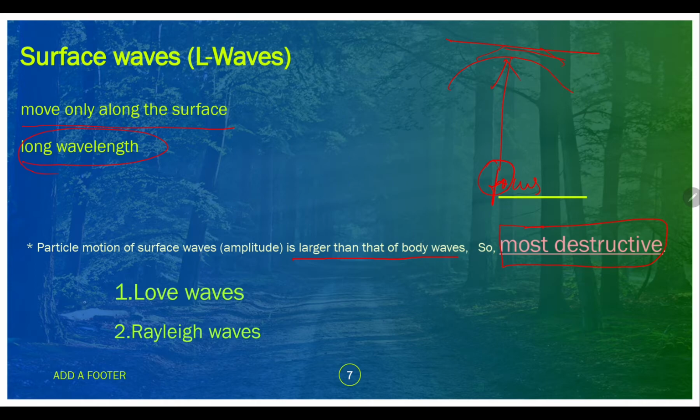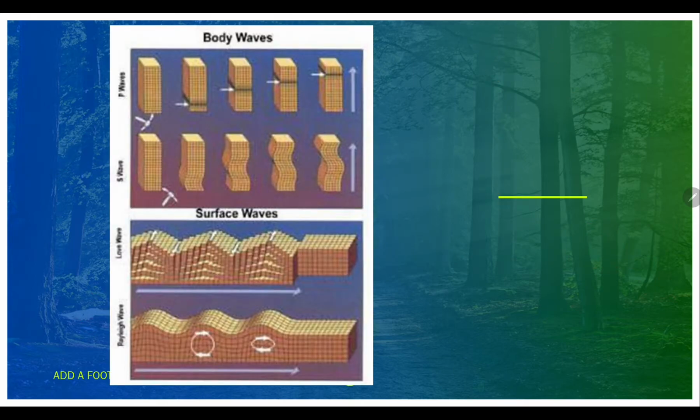In this we have two types, Love waves and Rayleigh waves. Both are most destructive, and Love waves are the most destructive among all the earthquake waves. In the picture we have body waves, longitudinal and transverse in nature, and surface waves, which are most destructive, Love waves as well as Rayleigh waves.